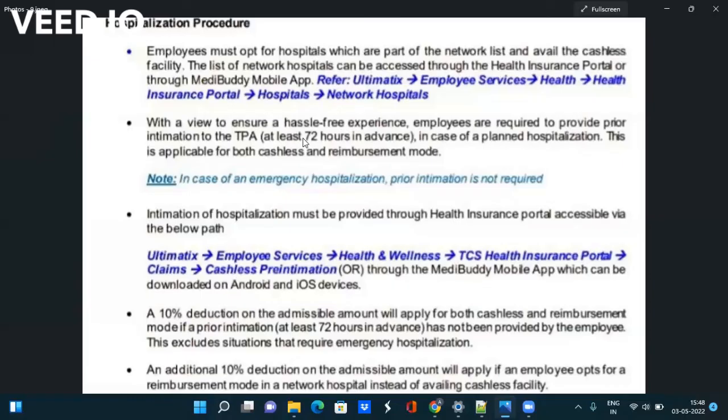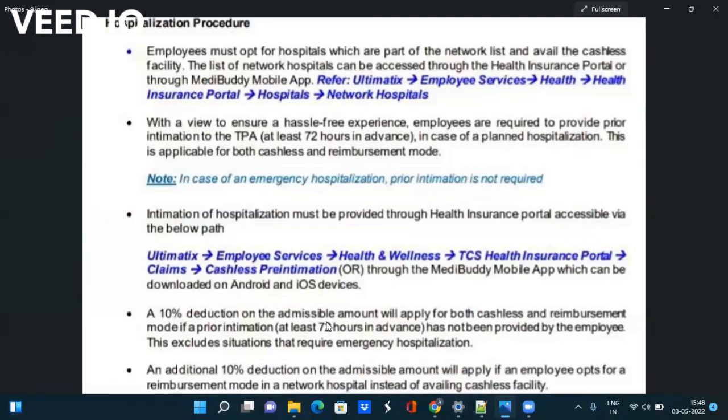Hospitalization can be of two types: planned and unplanned, that is emergency. In case of planned hospitalization, you have to inform the health insurance portal that you or your parent is going to be hospitalized. If you do not inform, then 10% will be deducted from the whole amount.